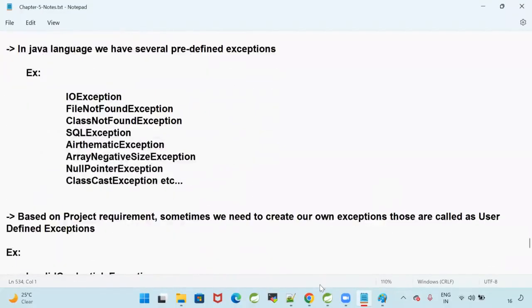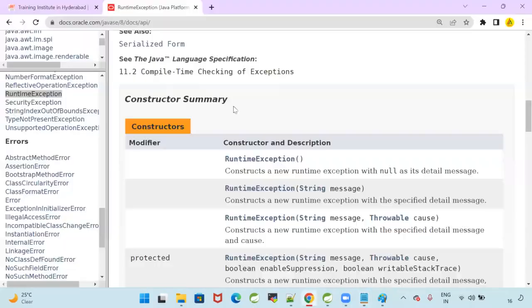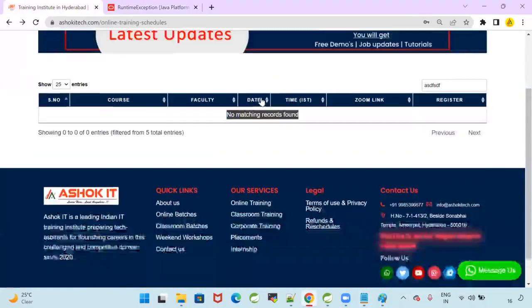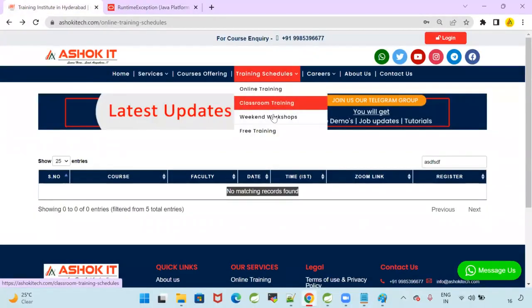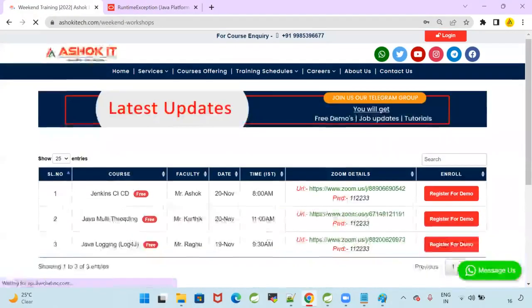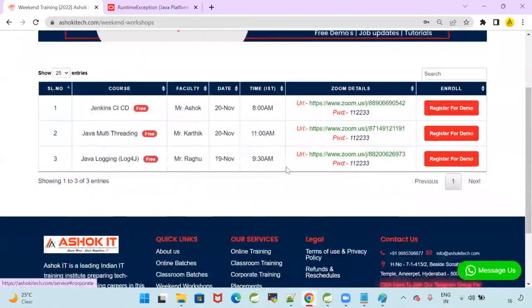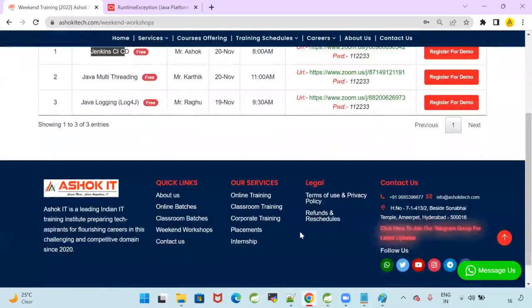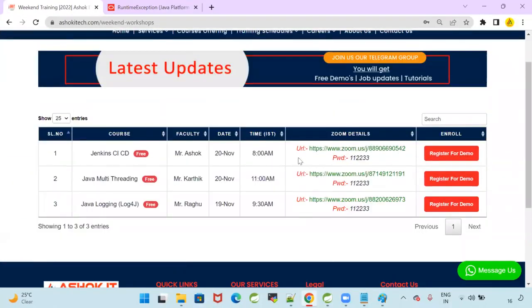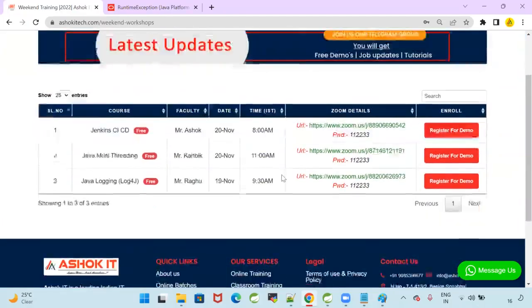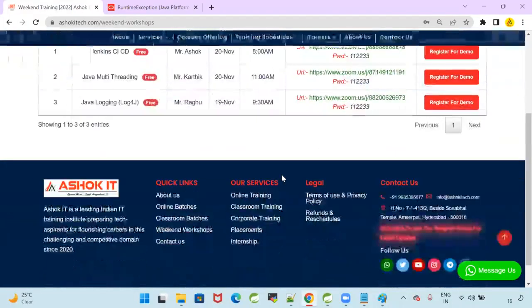Sunday I am also having one workshop. That is for DevOps people, and even for Java people. I have a workshop on the Jenkins tool, at 8 o'clock: CI/CD, continuous integration and continuous deployment. How our projects will be delivered and deployed in real time.